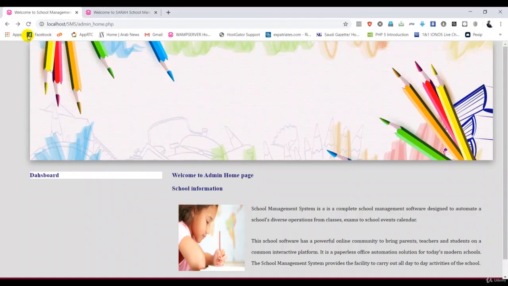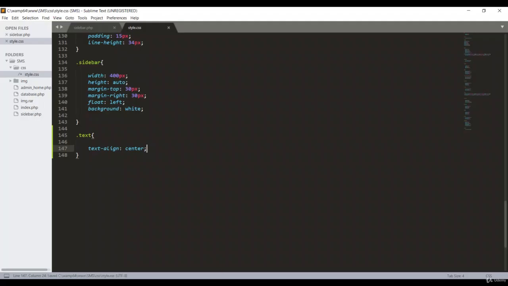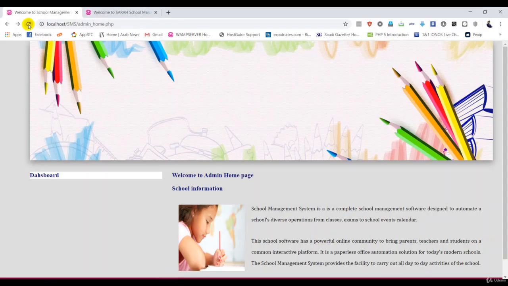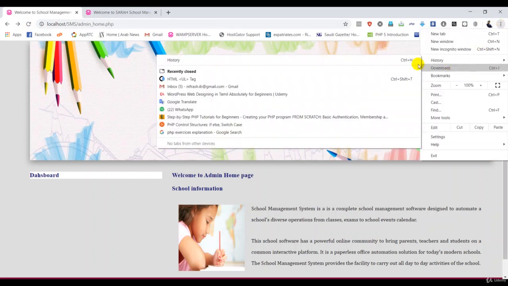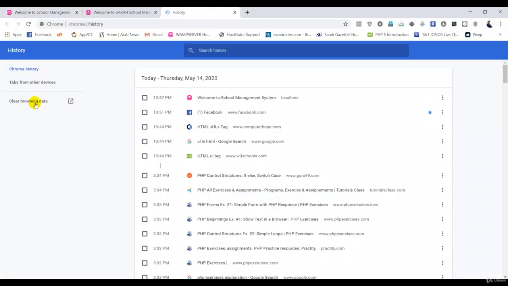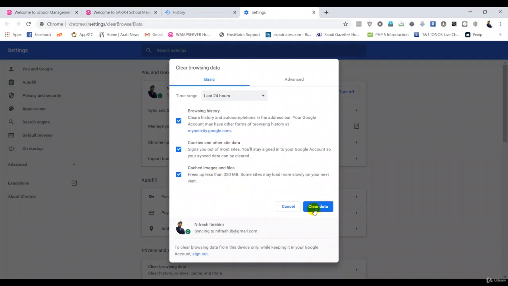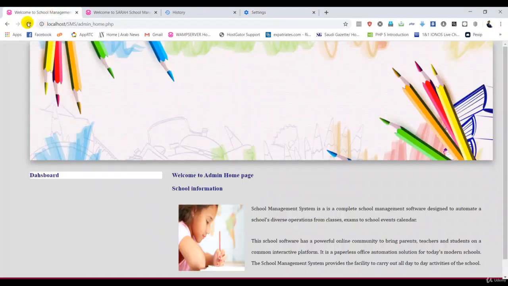Then go back here and refresh. What's the problem? I don't know. Control S again, refresh. Sometimes my cookies are causing problems, so clear the cookies. Here we go, guys. The dashboard is fine. It looks good.